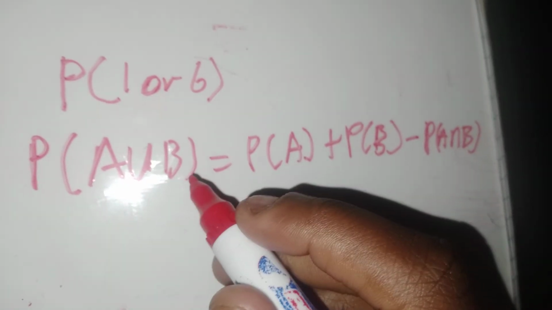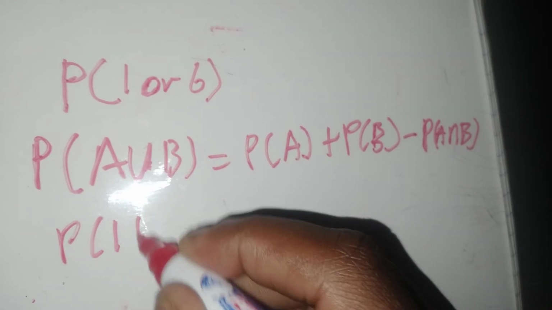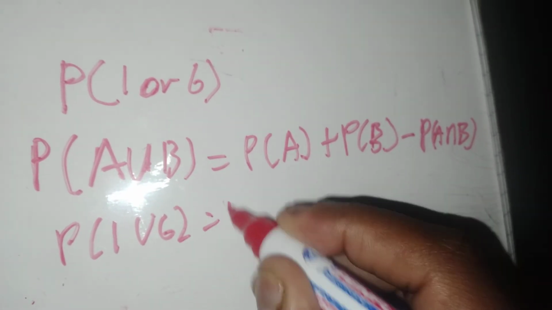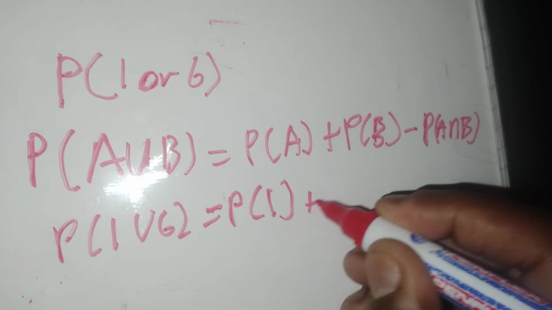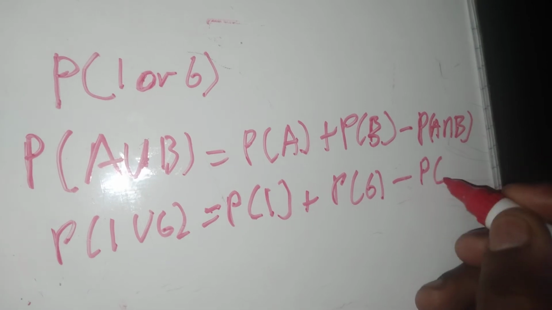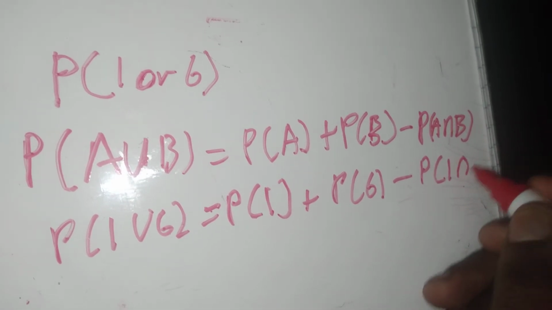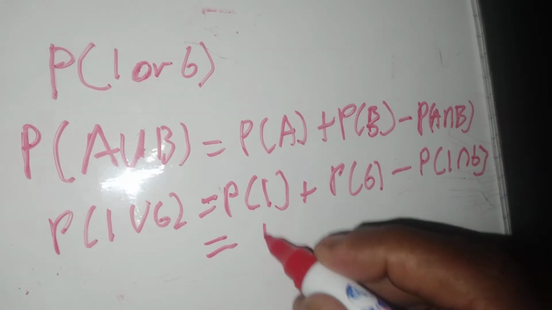So what is the probability of getting a 1 or a 6? The probability of getting a 1 or a 6 is the same as the probability of getting a 1 on a die, plus the probability of getting a 6, minus the probability of getting a 1 and a 6 at the same time. So what is the probability of getting a 1? Well, 1 over 6.